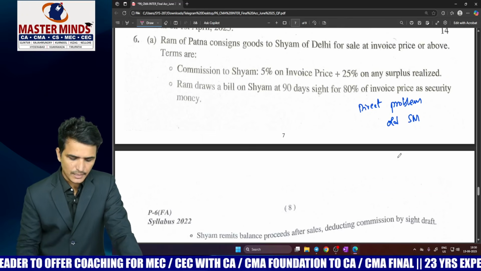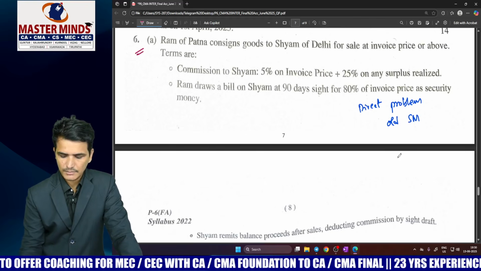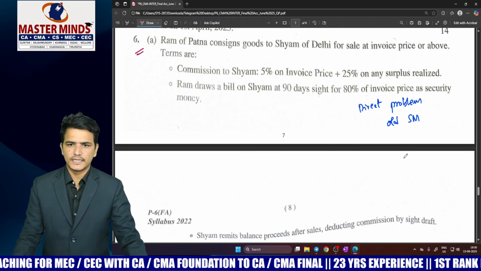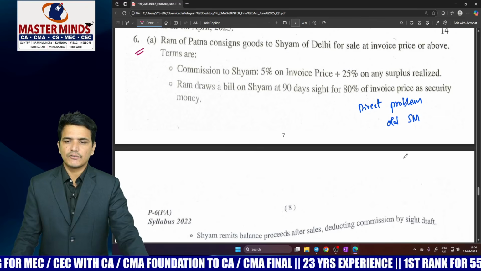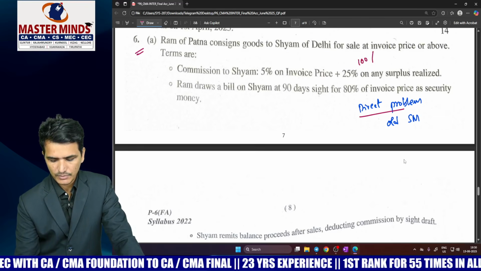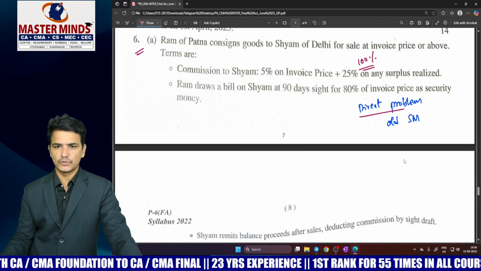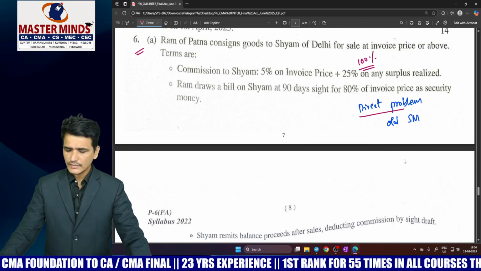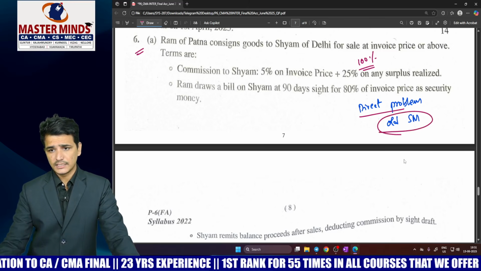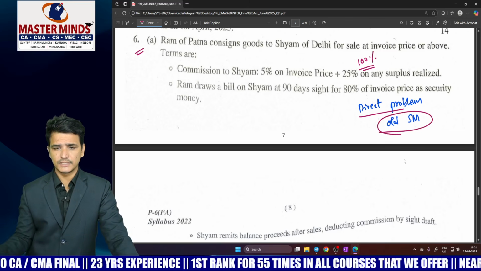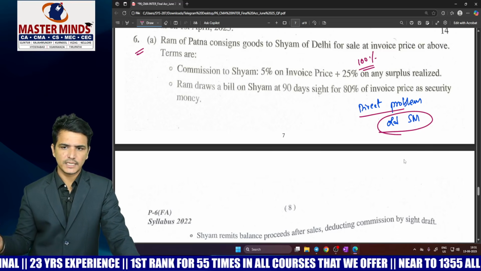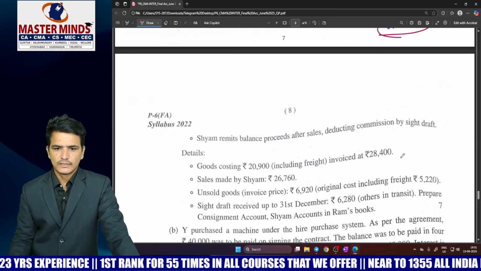And next question, coming to question number 6. Question number 6 is related to consignment accounts. In case of consignment, they have given a question which is a direct problem. It is matching even with the amounts, which are also not changed. It is a direct problem which is taken from the old study material, that is the previous syllabus or 2016 syllabus. This problem was given from that study material.